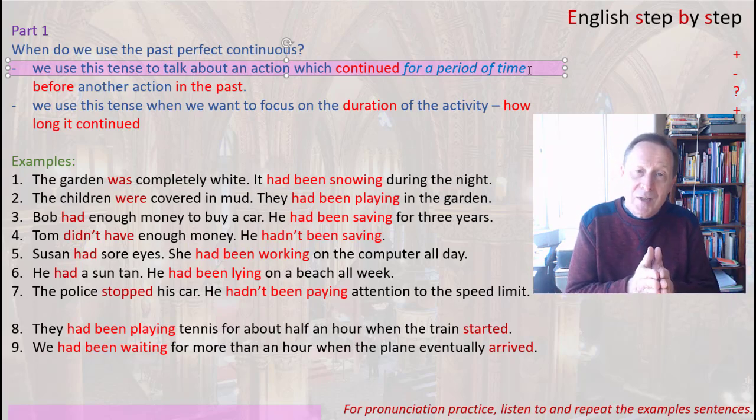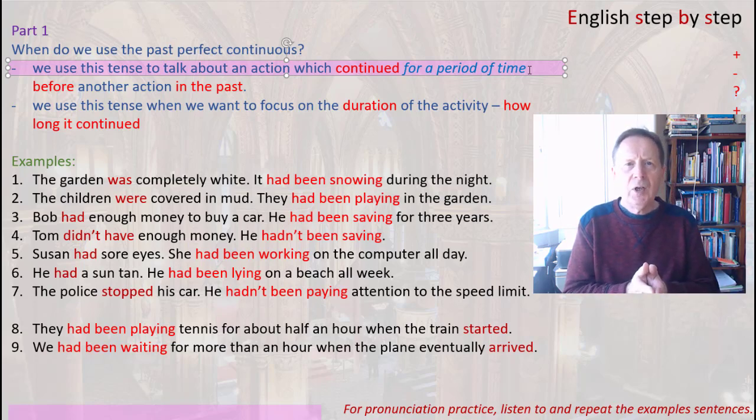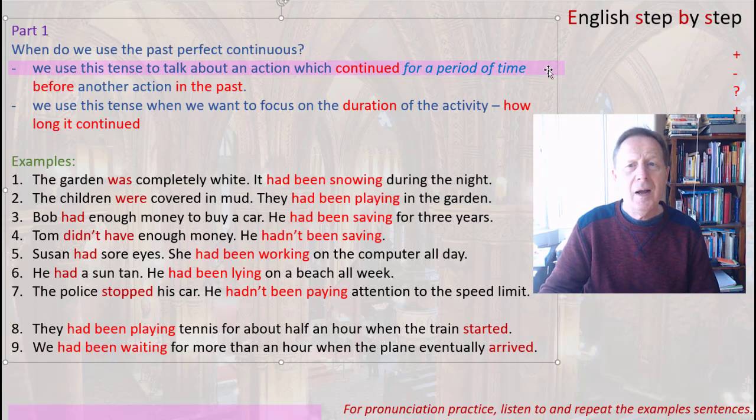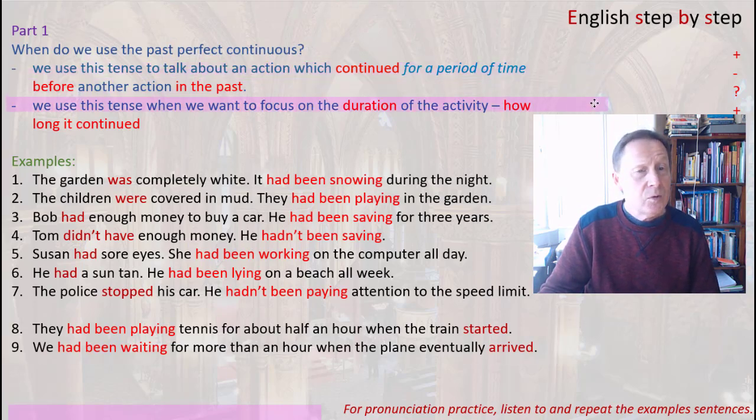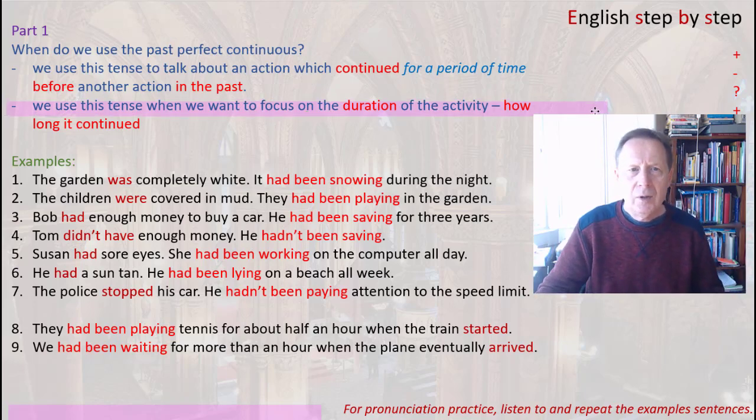It's like present continuous, past continuous, present perfect continuous. So now we have past perfect continuous. So we're thinking about an action which continued for a period of time before another action in the past. Now we also use this tense when we want to focus on the duration of an activity. The duration means how long it continued. So that is the focus when we use this tense. Let's look at some examples.